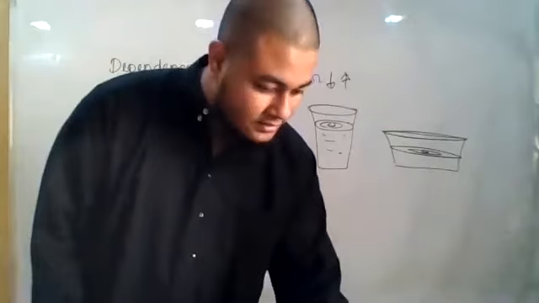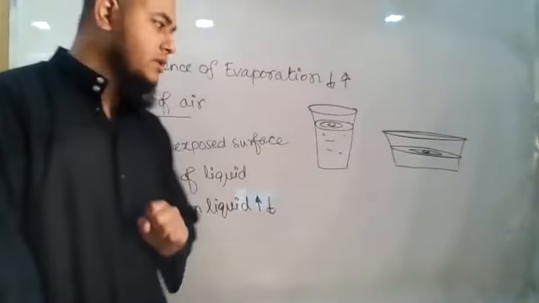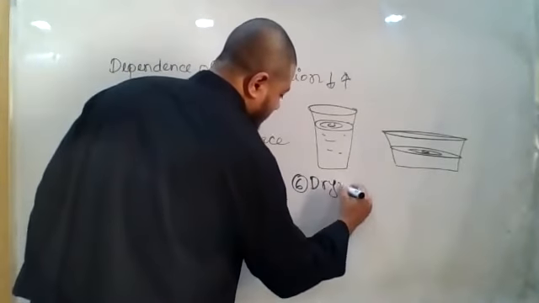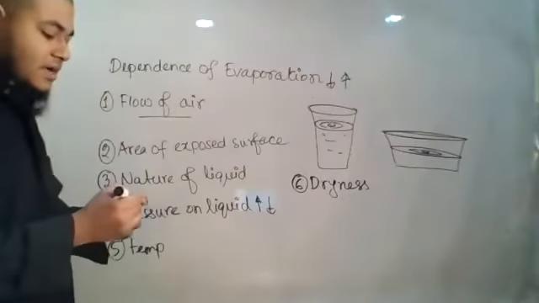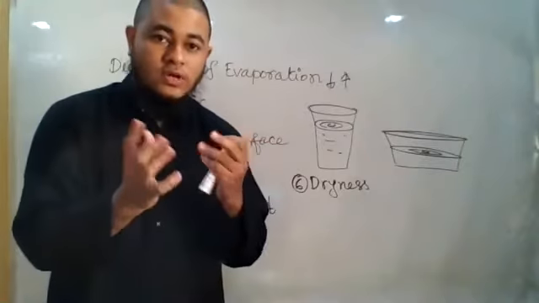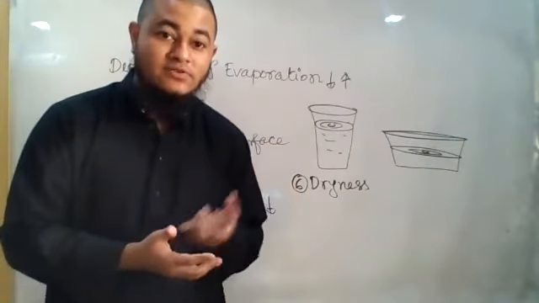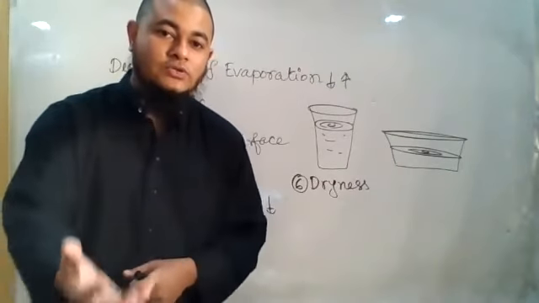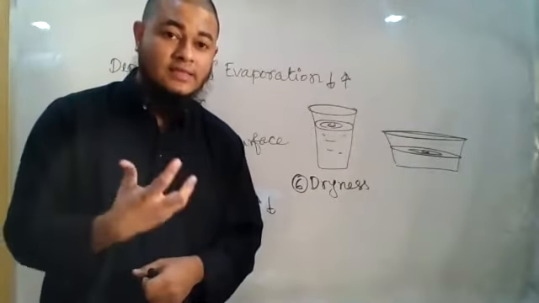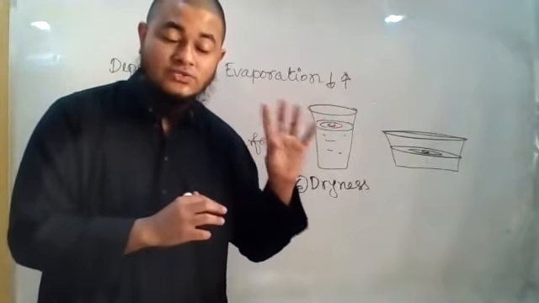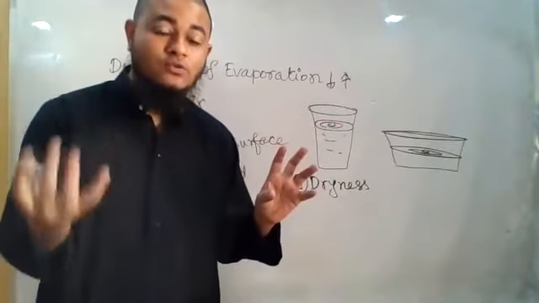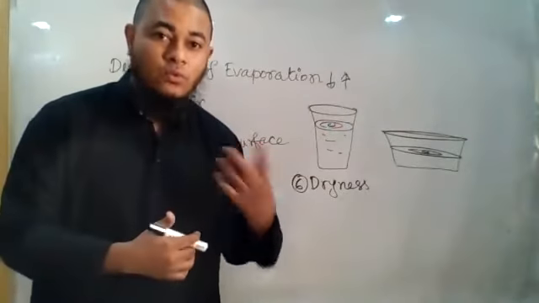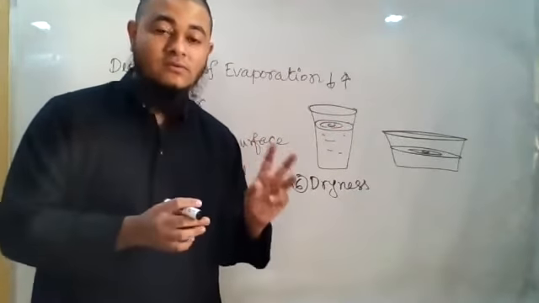And then dryness of the air. This is another important thing, okay? Number 6, dryness. If the air around the clothes is dry, then what is happening? Dry air is like a hungry person. Okay, I do not have any food inside me, so I can eat more and more. Like that, if the air is dry, that means it has the capability to take more and more water vapor. So as a result, when it takes the water vapor, then the air becomes wet. Before it takes water vapor, it remains dry.